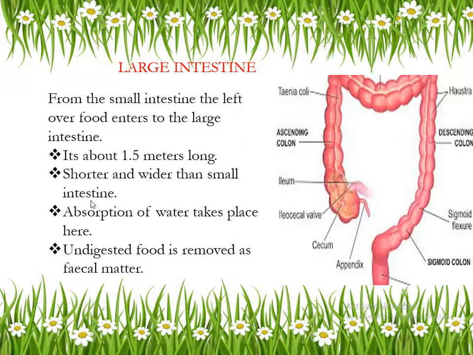The impurity that remained will next be sent to the rectum, and from the rectum to the anus. The rectum stores all the undigested food passed by the small and large intestine, and it is joined with the anus, which works as an opening.